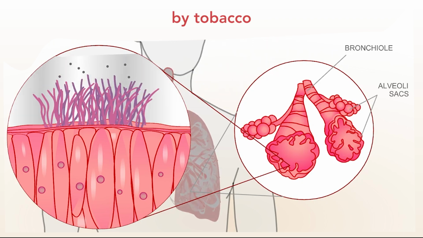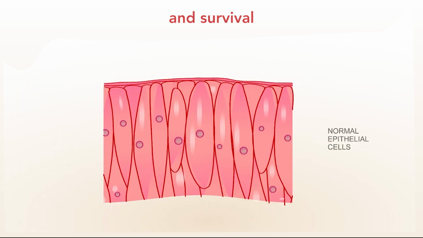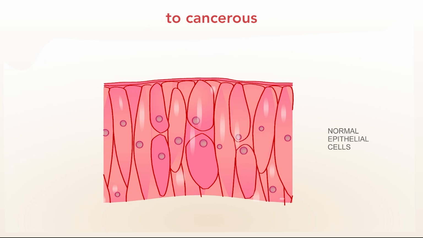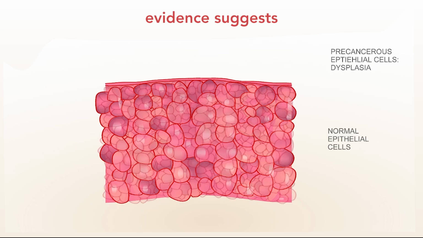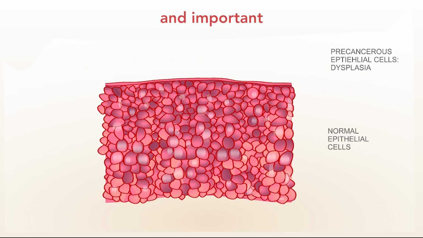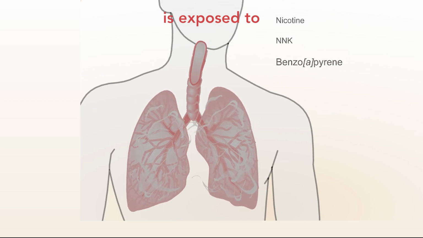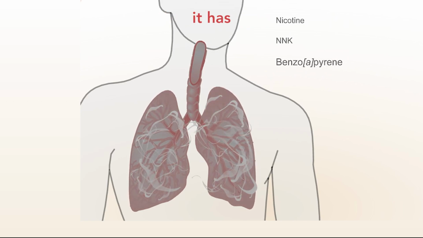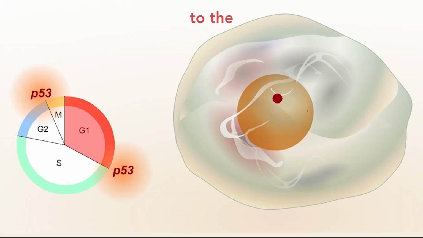When AKT is activated by tobacco components in normal cells, it leads to the increased proliferation and survival of these cells. In addition, active AKT has been detected in the precursor to cancerous lesions, bronchial dysplasia from smokers. So the cumulative evidence suggests that AKT is an early and important target in lung cancer formation. AKT likely plays a role in lung tumorigenesis through the following mechanism. A smoker is exposed to nicotine, which, although we know it has biologic effects outside of addiction, is the addictive component. This leads to exposure to the carcinogens that cause DNA damage.